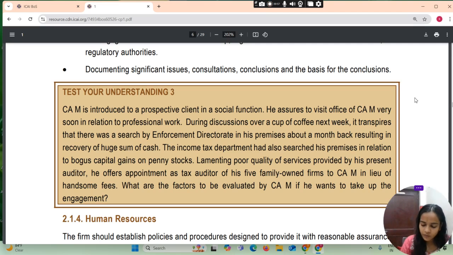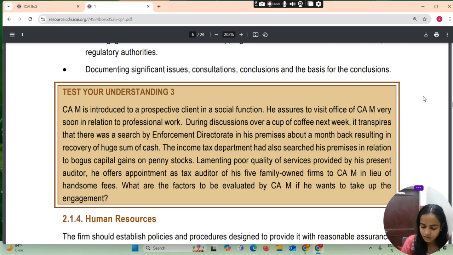During discussion over a cup of coffee next week, it transpires that there was a search by the Enforcement Directorate in his premises about a month back, resulting in recovery of a huge sum of cash. The income tax department has also searched his premises in relation to bogus capital gains on penny stocks. Lamenting the poor quality of service provided by his present auditor, he offered appointment as tax auditor of his 5 family-owned firms to CAM in lieu of a handsome fee.